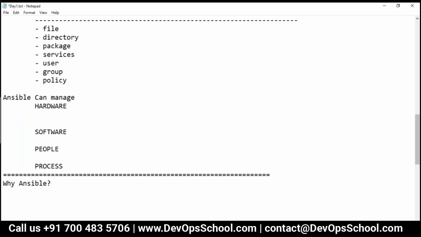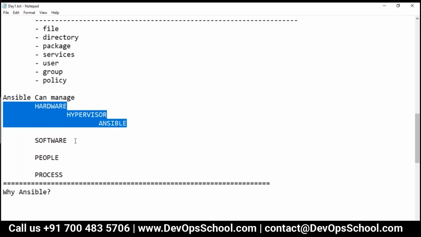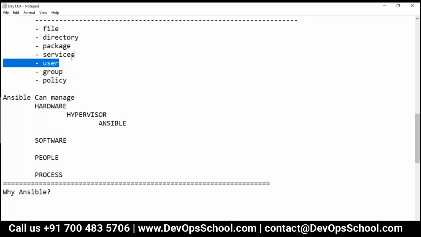So the hardware is managed by the hypervisor, and because the hypervisor is software, the hypervisor is managed by Ansible. It's a very intelligent way. So Ansible manages your hypervisor, which is software, and the hypervisor manages your hardware. This way you can manage the hardware indirectly, and you can manage the software also.